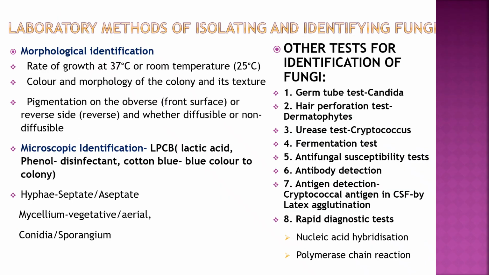Laboratory methods for identifying fungi. Morphological identification: rate of growth at 37 degrees or at room temperature, 25 degrees Celsius. Color and morphology of the colony and its texture. Pigmentation on the obverse, that is front, and reverse, that is backside, whether diffusible or non-diffusible.